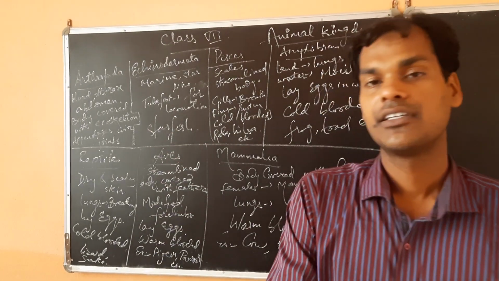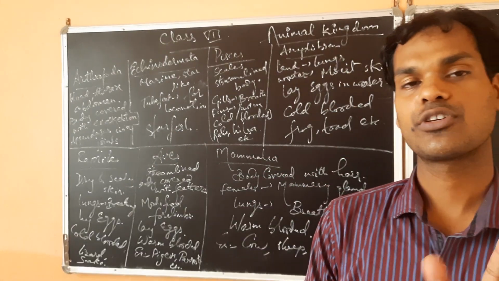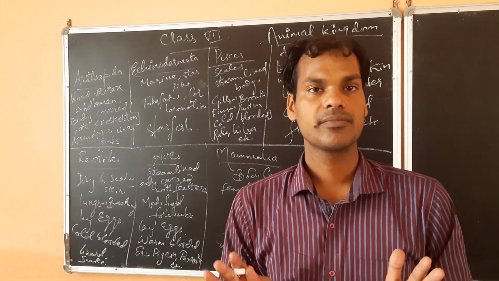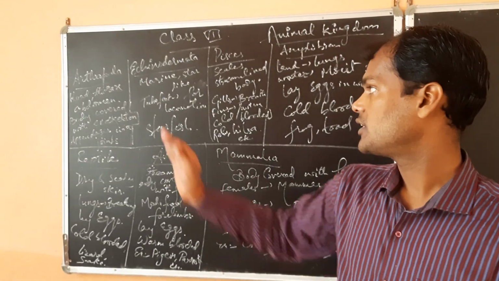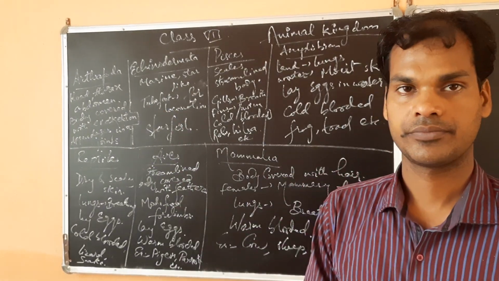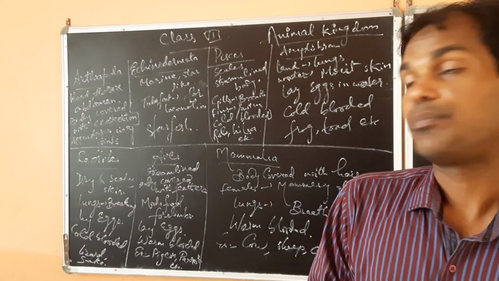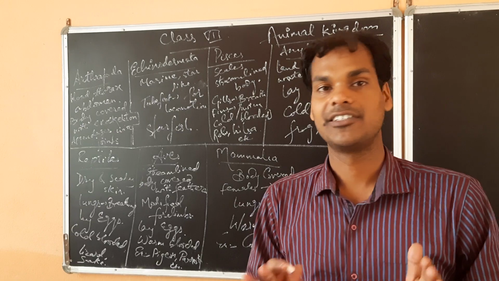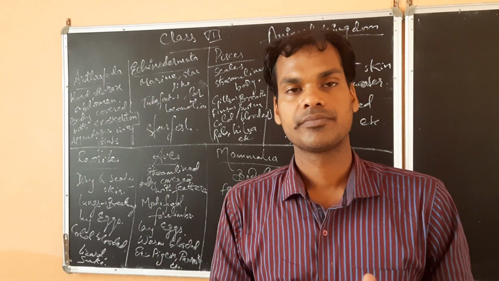Then they are having body covered with exoskeleton. Exoskeleton is the hard outer covering which is protecting the body of arthropoda. Next we can see the appendages with the joints. Simply, as I have told, arthros means jointed.